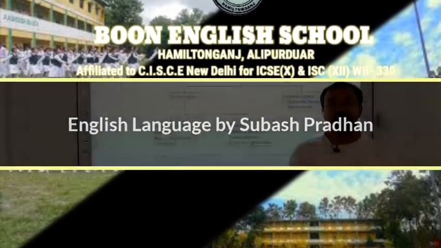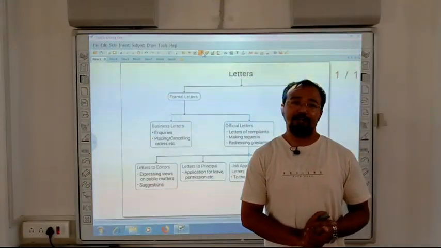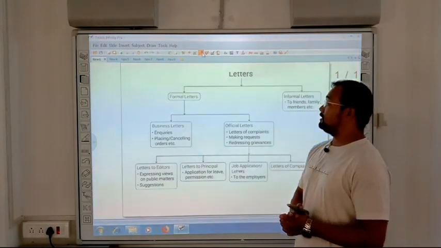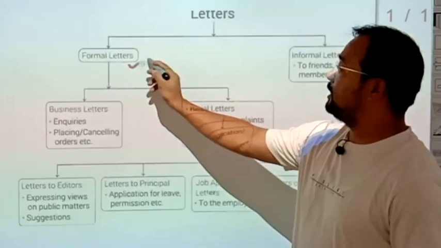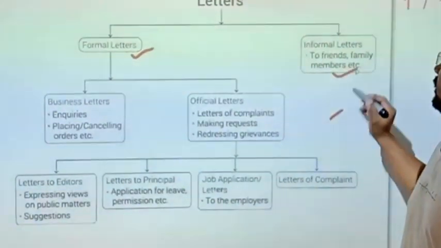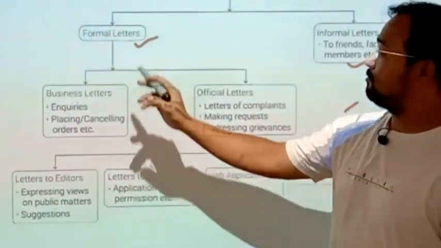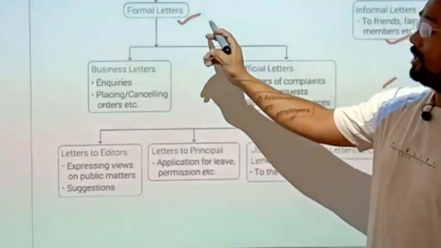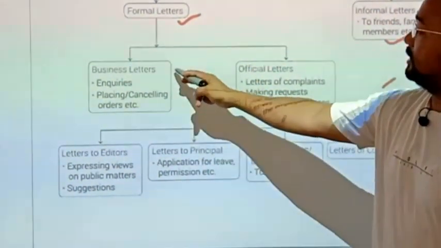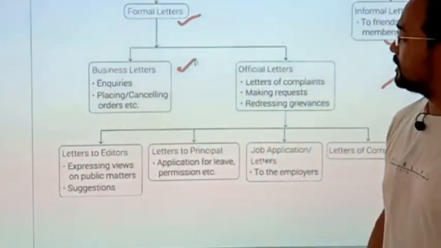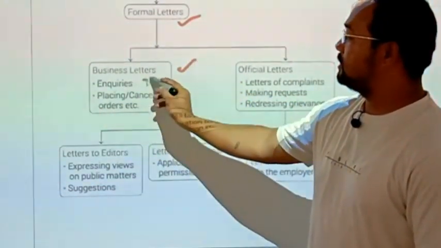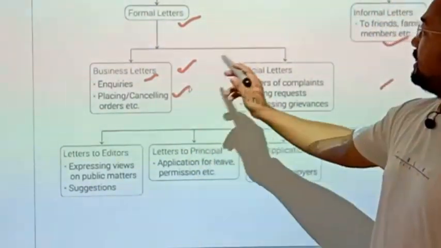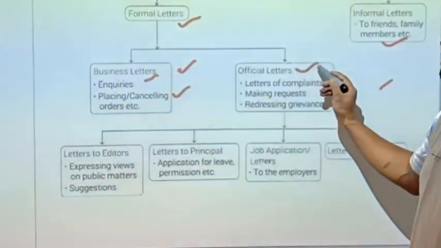And today in this class, I am going to teach you letter writing. Alright, in ICC, there are two types of letter: formal letter and informal letter. Now let's see what formal and informal letters are called. Formal letter is actually a business letter. In business letters you see inquiries, and placing and cancelling orders. The next type of formal letter is called official letter.